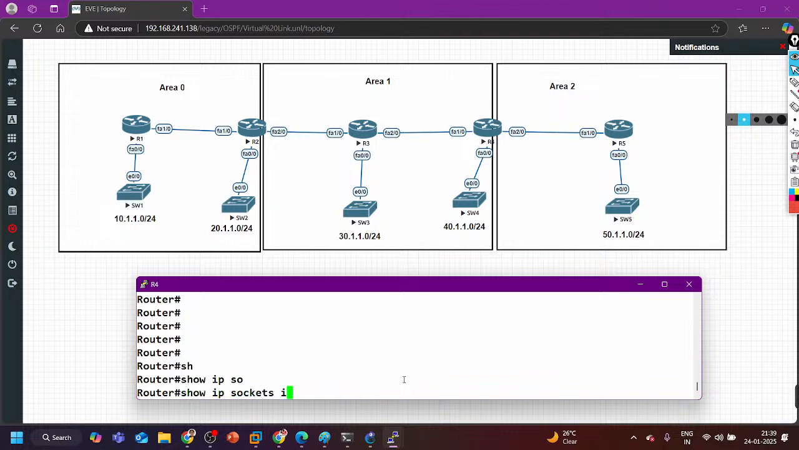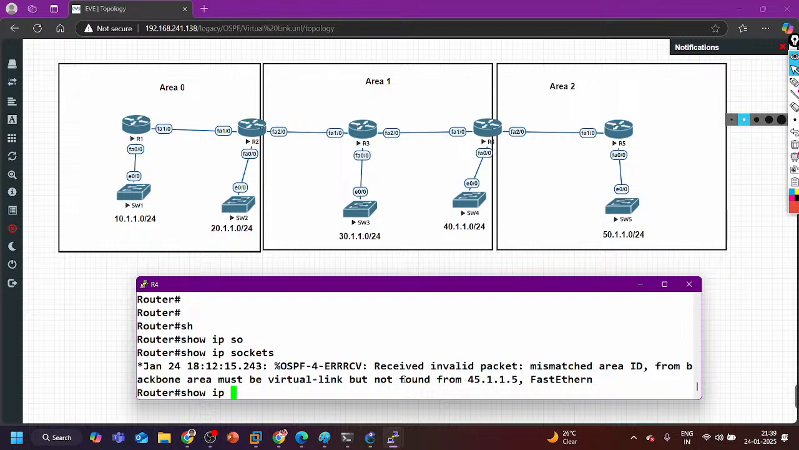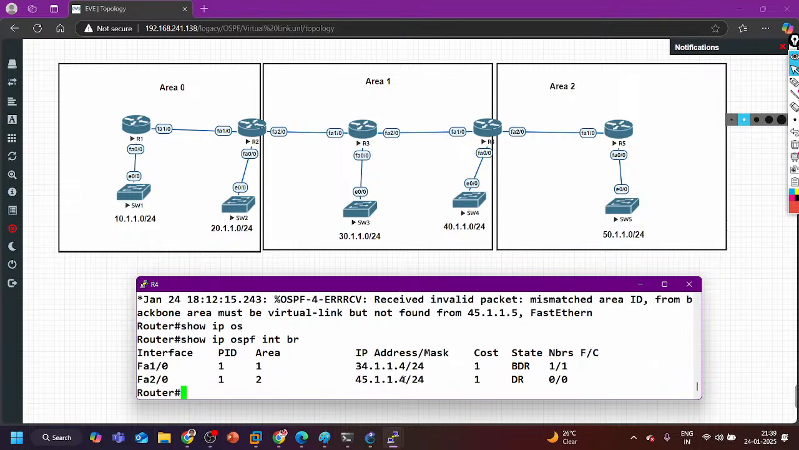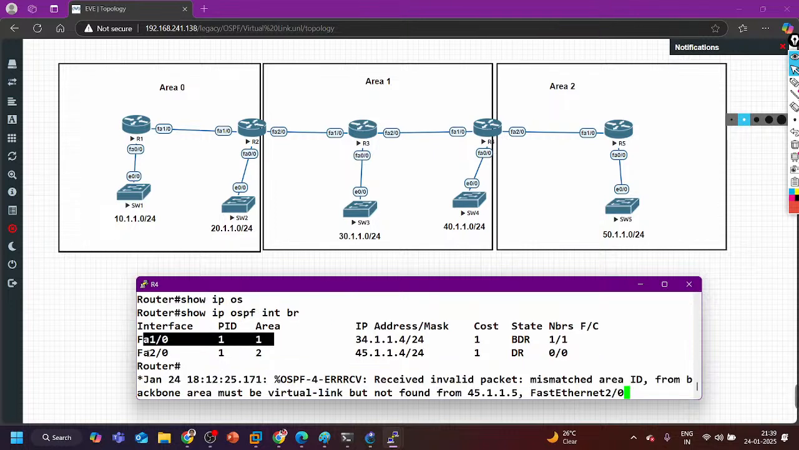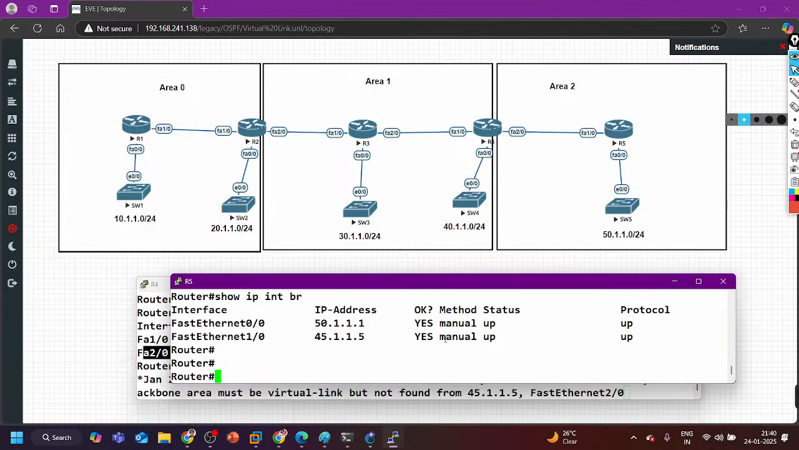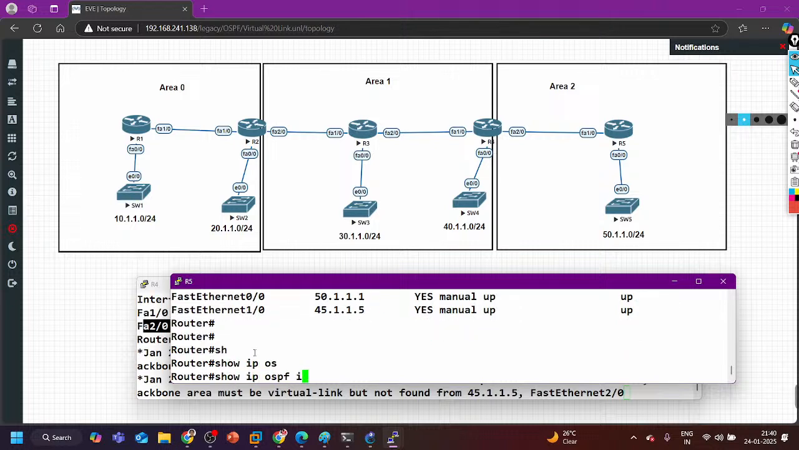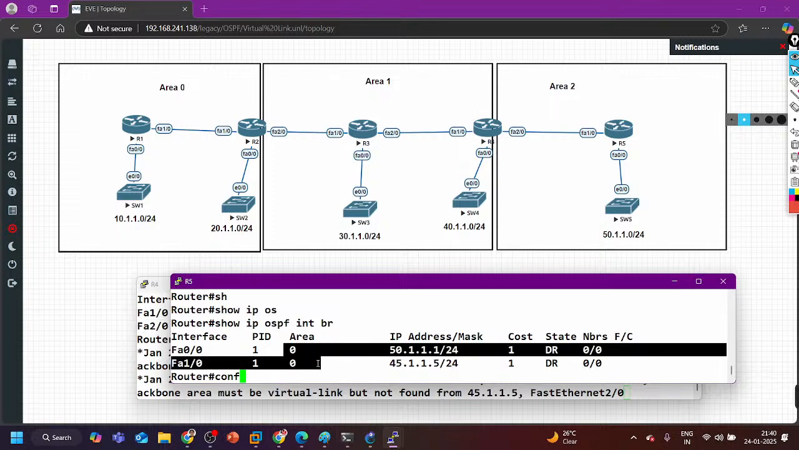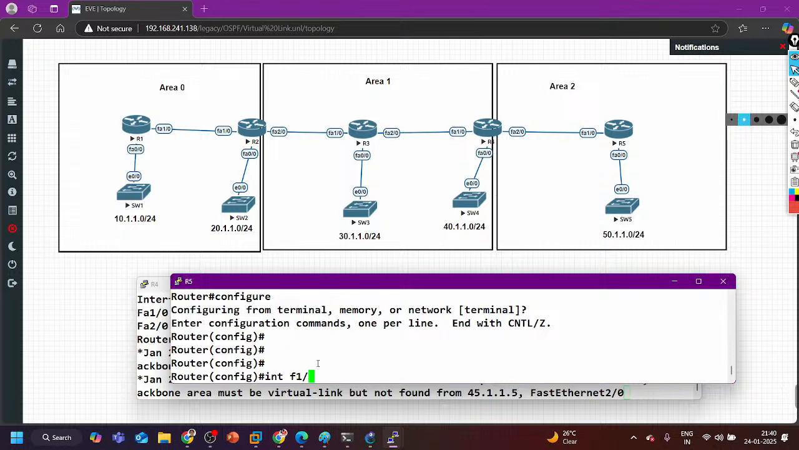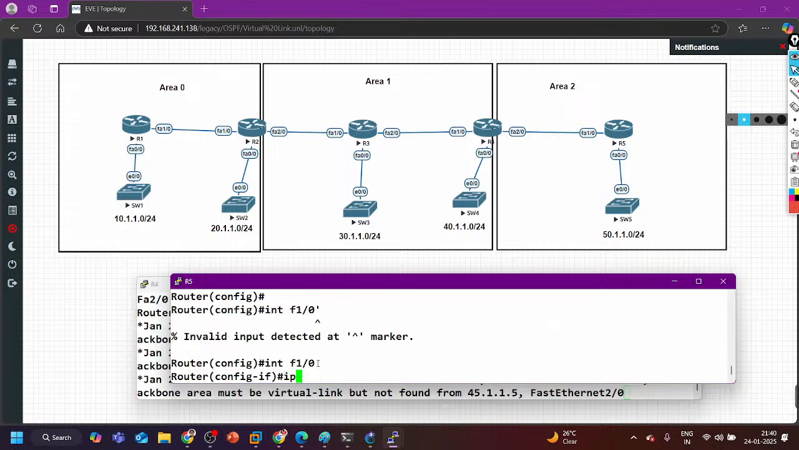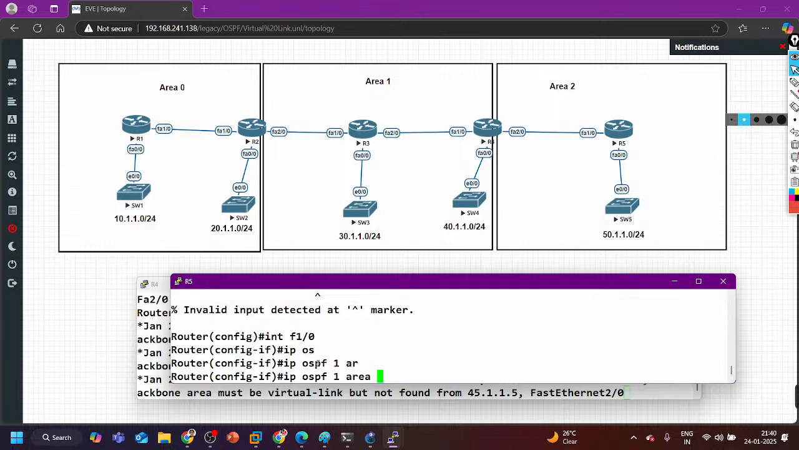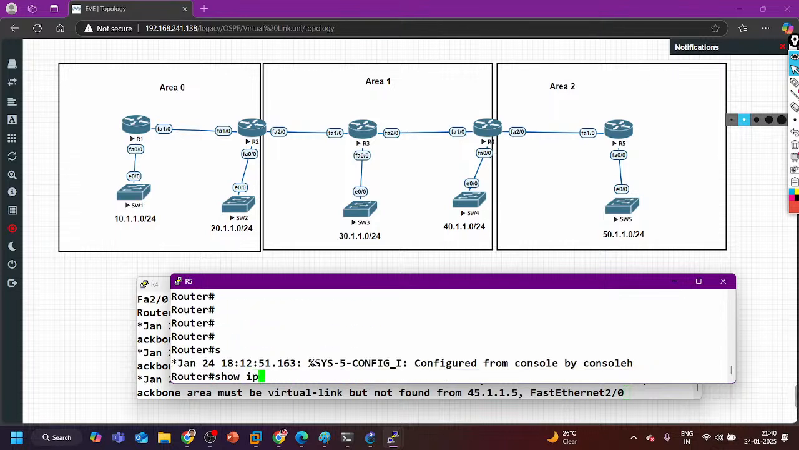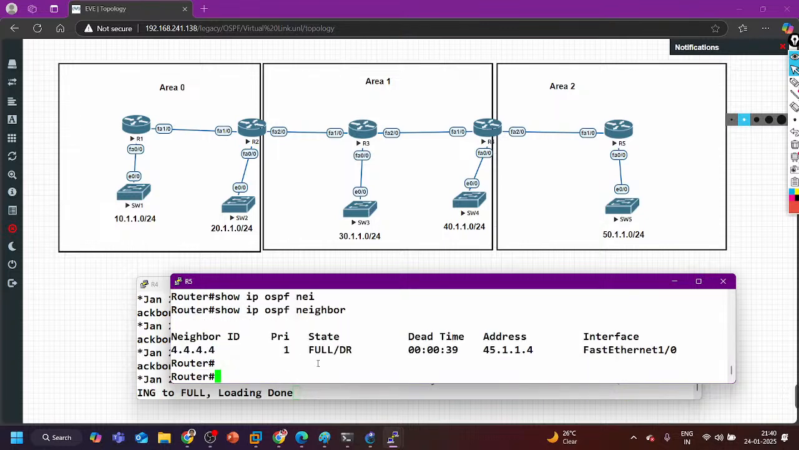So, show IP OSPF interface brief. One interface, F1/0, is in area 1 and F2/0 is in area 2 on router number 5. So there is an area mismatch. Here I have configured both interfaces in area 0. So interface F1/0, IP OSPF 1 area 2. Now show IP OSPF neighbor. Now we have neighborship, right?